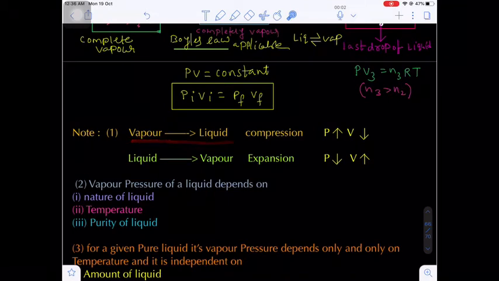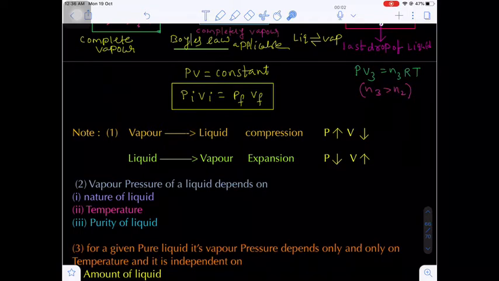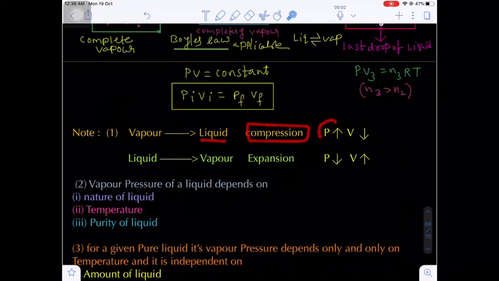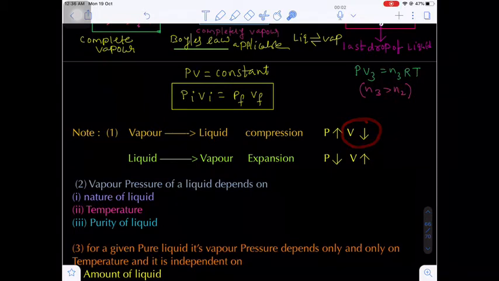Vapor to liquid: what I am doing is compressing the vapor. When a vapor is compressed, then what happens? It undergoes liquefaction. We know in the gaseous state, for liquefaction of gases, the major important things are the pressure effect and temperature effect. When we increase the pressure, the vapor undergoes condensation to give liquid. In compression, we are increasing the pressure, that means we are reducing the volume.